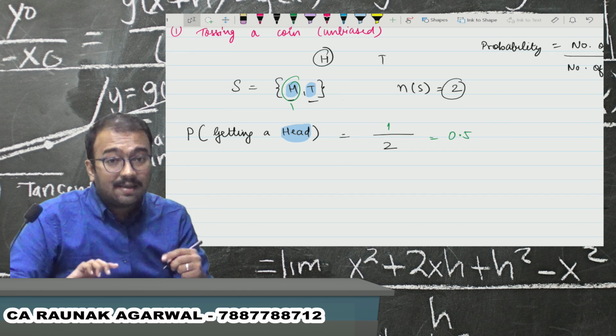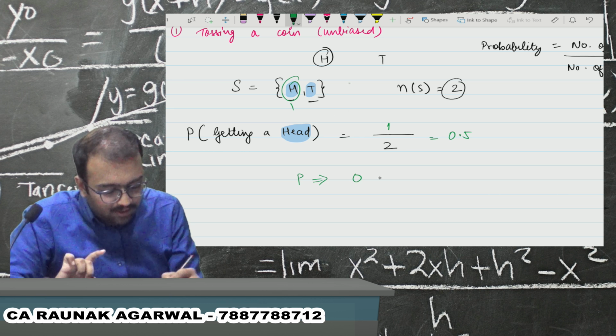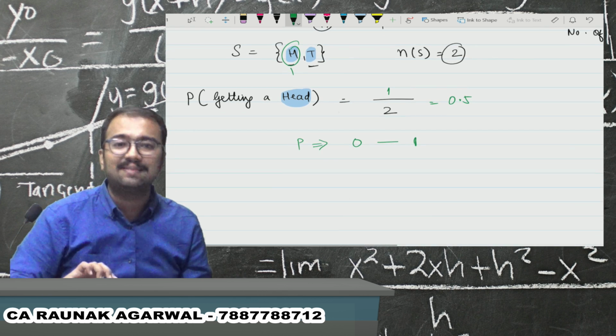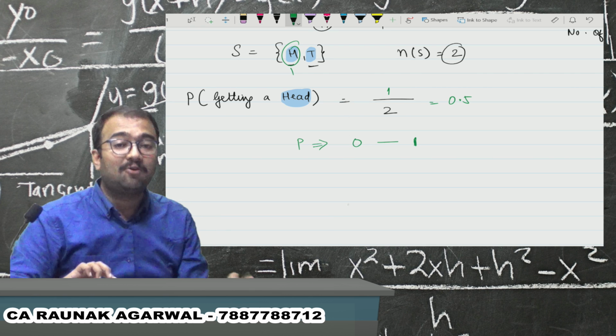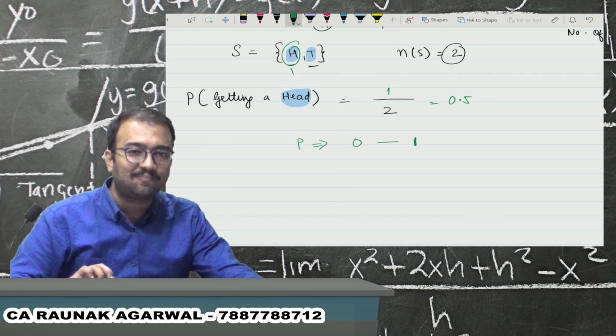Can we say probability would be in the range of 0 to 1? Yes, sir. The answer of probability would always be in the range of 0 to 1. Okay, that's it.